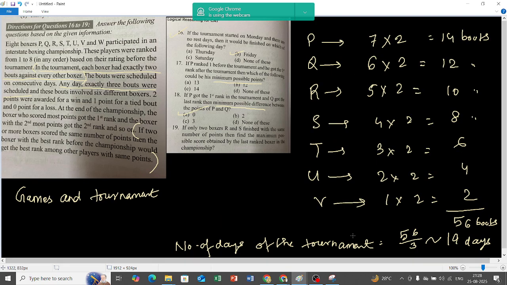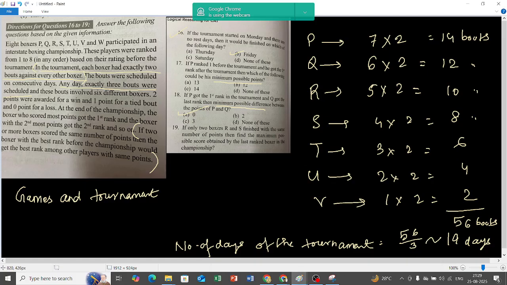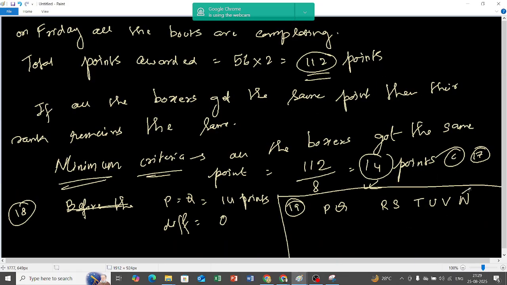R and S have got the same points, and it is given that we need to find the maximum possible score obtained by the last ranked boxer in the championship. So the last ranked boxer may be this one.